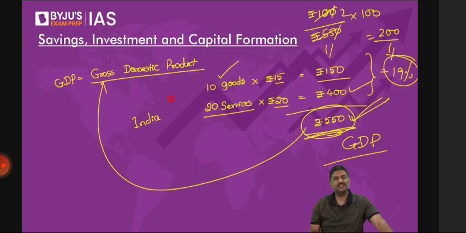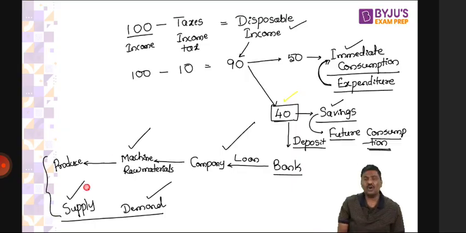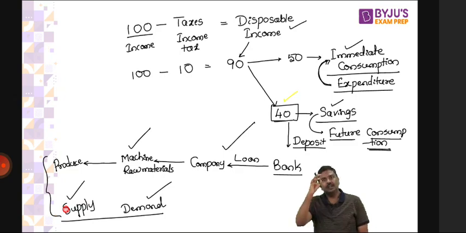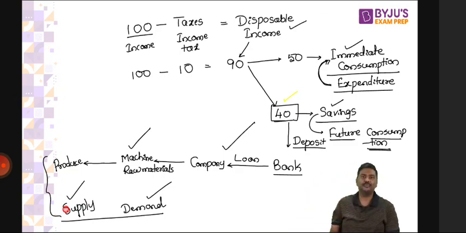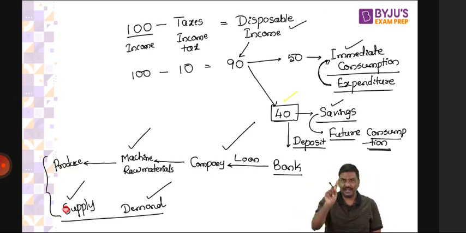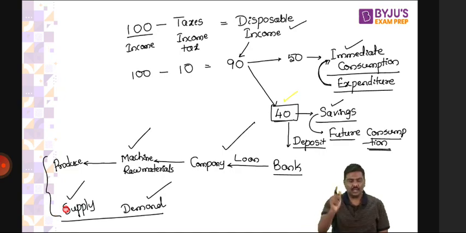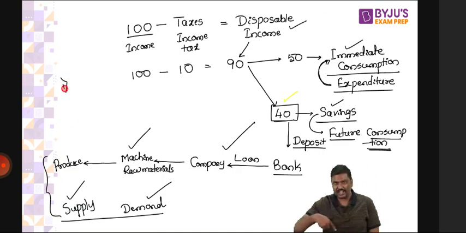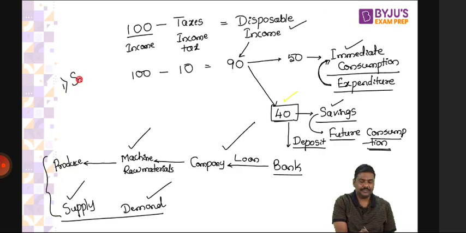Whenever you talk about gross capital formation, or let's say the rate of capital formation, there are three very important things that you need to be very careful about. What are the three important things? Focus on the picture. All three are important. One, you need to ensure that whoever is there in the economy will have to save money. Agreed?